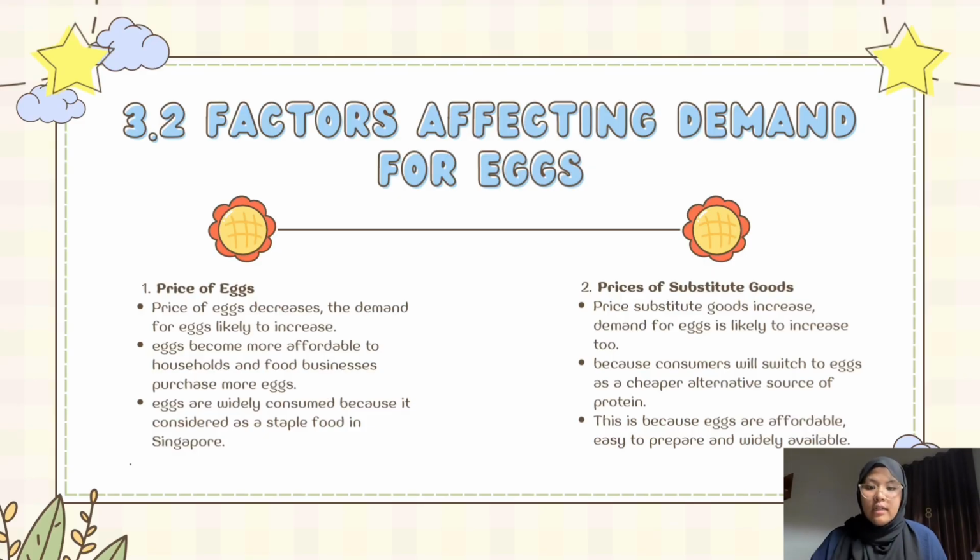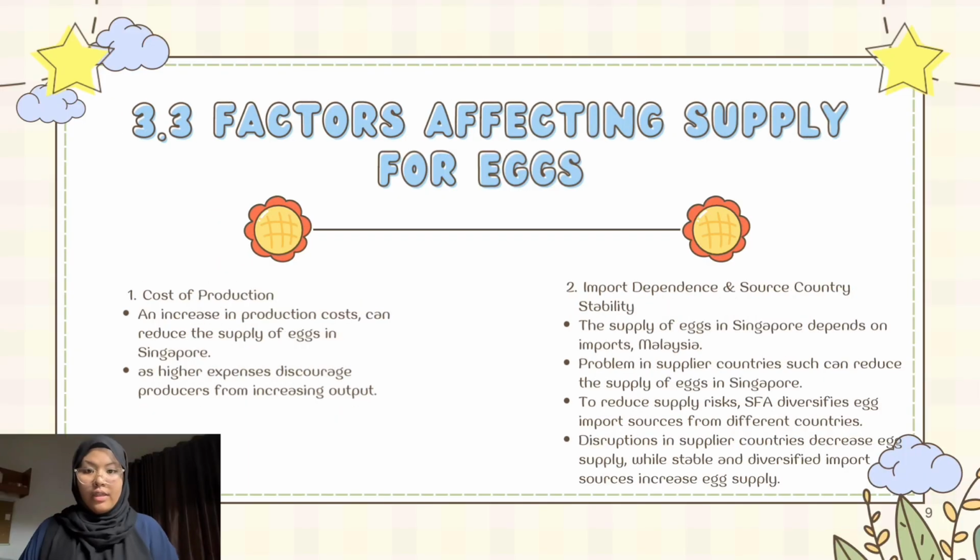The second factor is prices of substitute goods. When the price of substitute goods such as chicken, fish, or tofu increases, the demand for egg in Singapore is likely to increase because consumers will switch to egg as a cheaper alternative source of protein. This is because eggs are affordable, easy to prepare, and widely available, making them a popular substitute when other protein sources become more expensive.